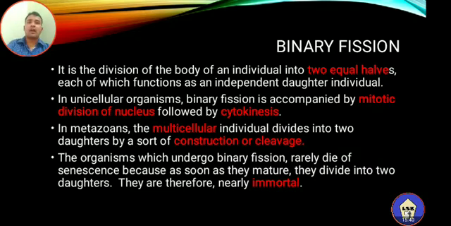So that's why the organisms which reproduce by binary fission, the very simplest type of reproduction, particularly the unicellular organisms, are called immortal. The reason is, before their death, they will enter into the reproduction process by binary fission, so that new individuals are formed. So that's why they rarely die of senescence, and why they are called immortal.